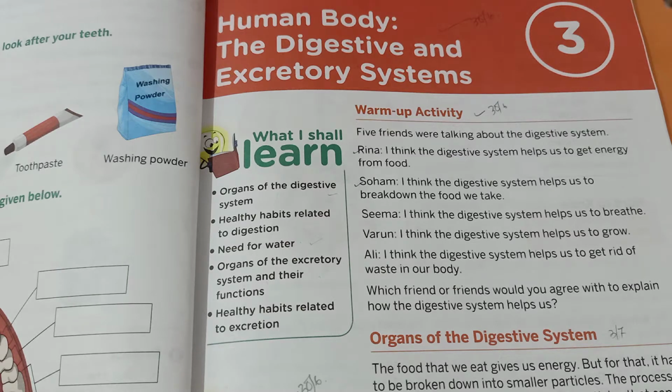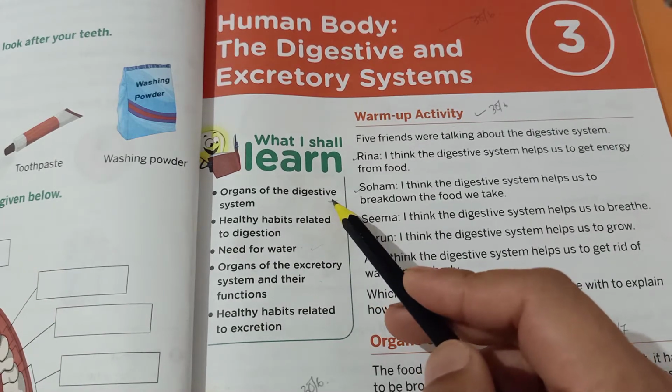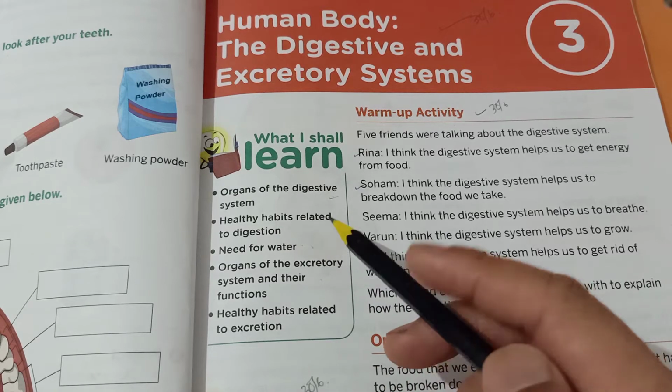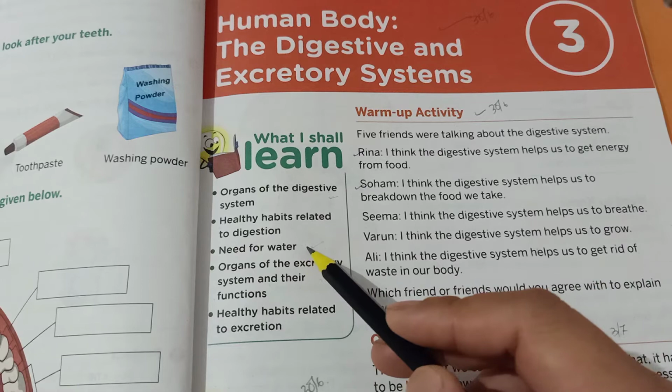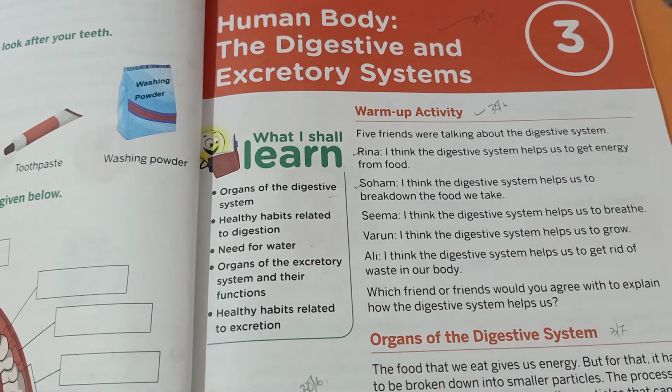Now, through our earlier classes, we have come to know about different organs of the digestive system. We have come to know about healthy habits related to digestion. We also learned the need of water in our body. And in today's class, we are going to learn about organs of the excretory system and their functions, as well as some healthy habits related to excretion.